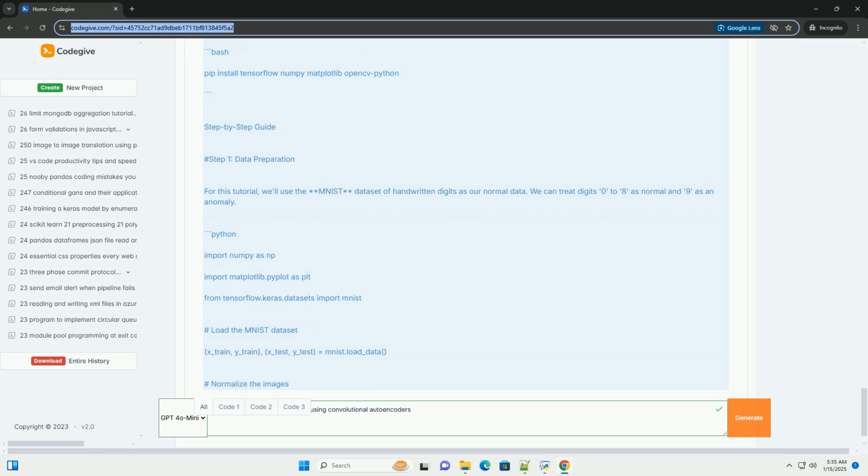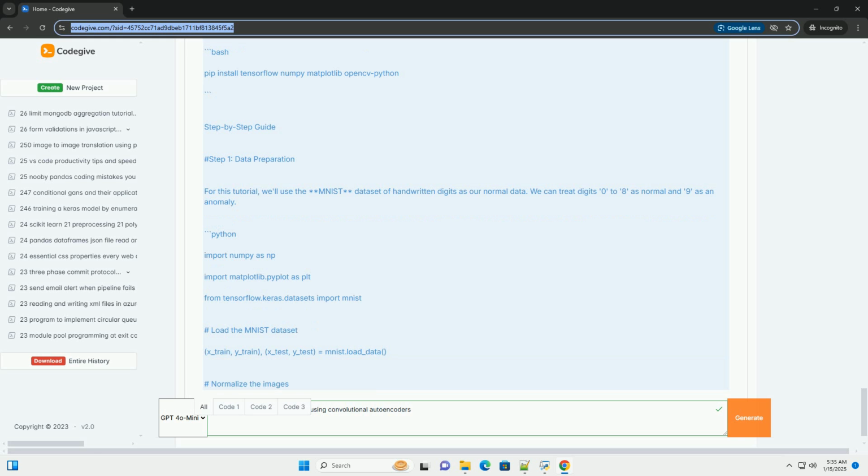Step 2. Build the convolutional autoencoder. Now, let's create a simple convolutional autoencoder architecture using Keras. Step 3. Train the autoencoder. We will train the autoencoder using the normal images. Step 4. Anomaly detection. After training, we can evaluate the model on both normal and anomaly images. We will compute the reconstruction error and set a threshold to detect anomalies. Step 5. Visualize results. Let's visualize some of the reconstructed images and highlight the anomalies.